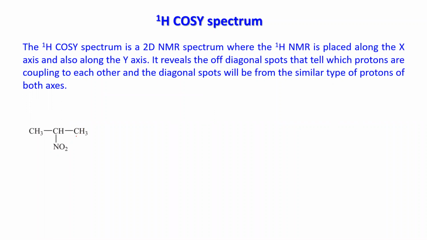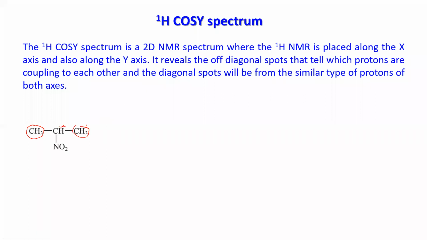How many signals will you be looking at? How many different types of proton do you have? Two types, correct. You have the methyls, which are the same, and you have the CH. So you will see two different signals.